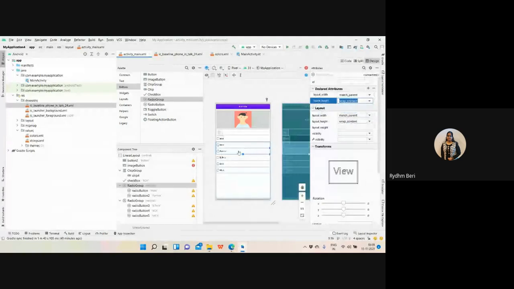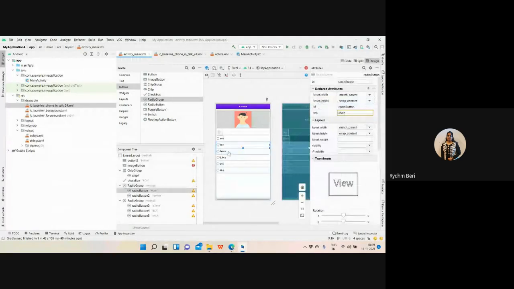So now, out of male and female, only one will be selected, and out of BTech, BCA, and MCA, only one will be selected. That is the purpose of the radio button group. Group means to group the items so that you get the items as per the specific requirement.